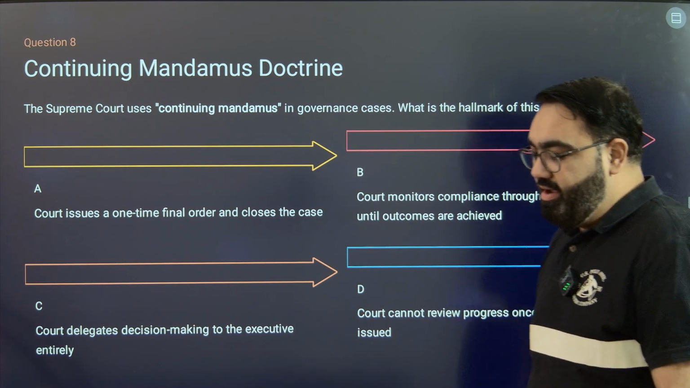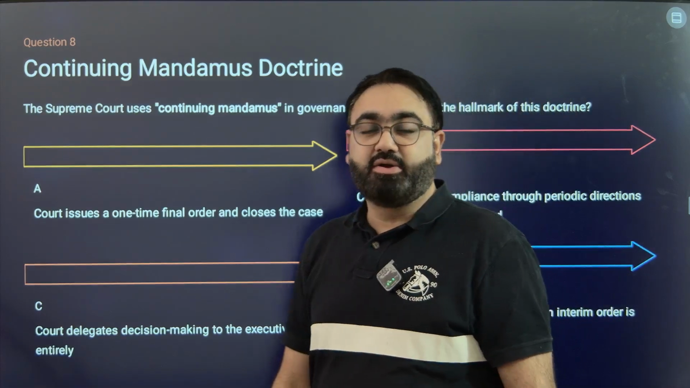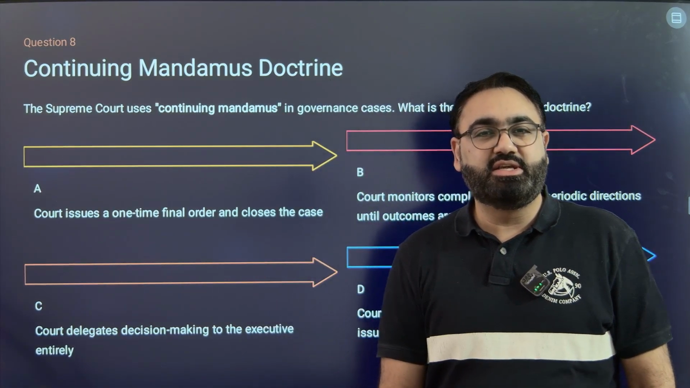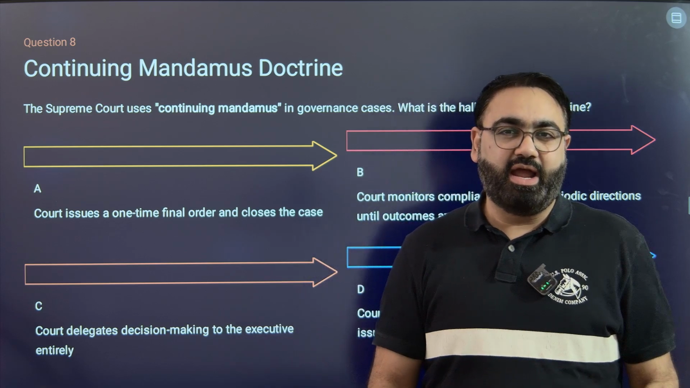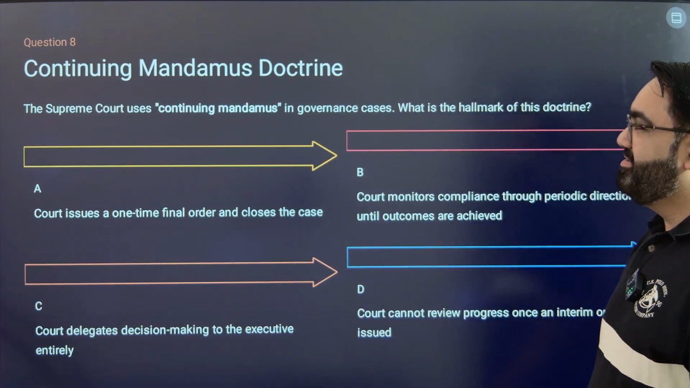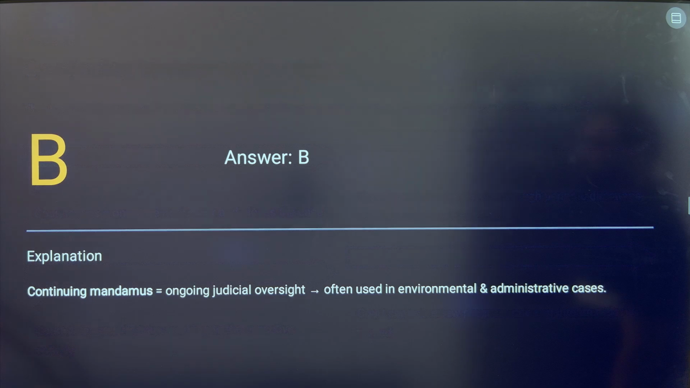This is correct. Mandamus, as you know, is a writ issued by the court to order a government agency or a government servant to do their job properly. Continuing mandamus means keeping an eye on whether this directive is being followed or not. So the answer here is B.